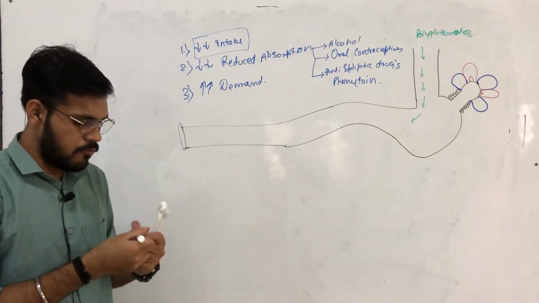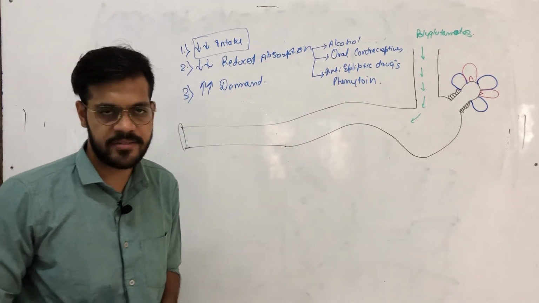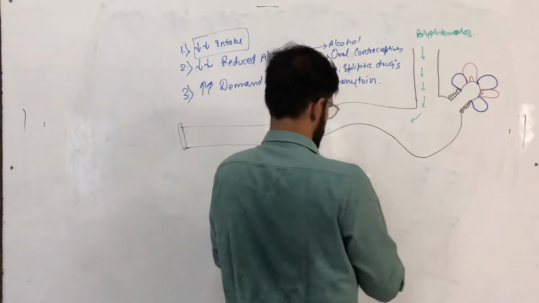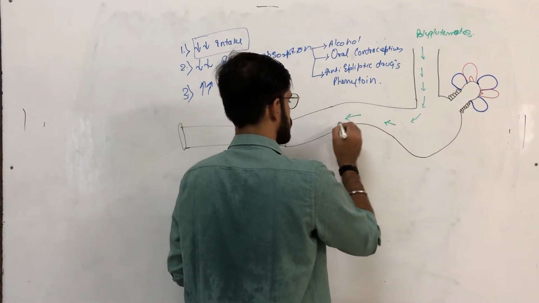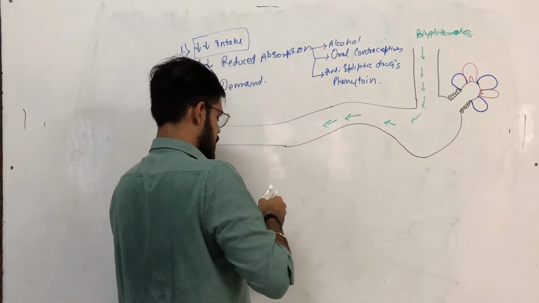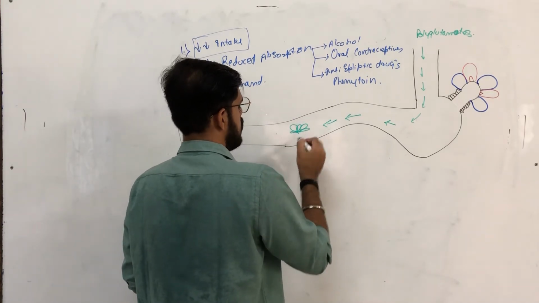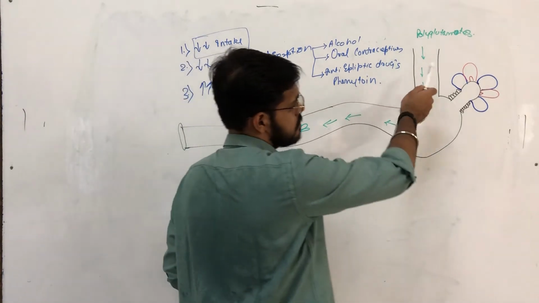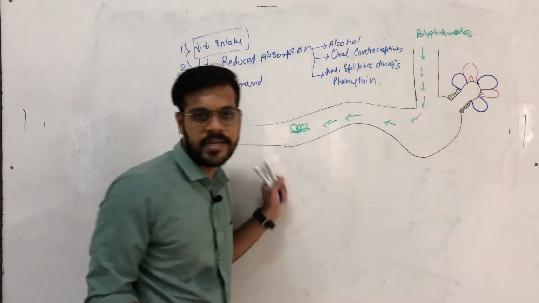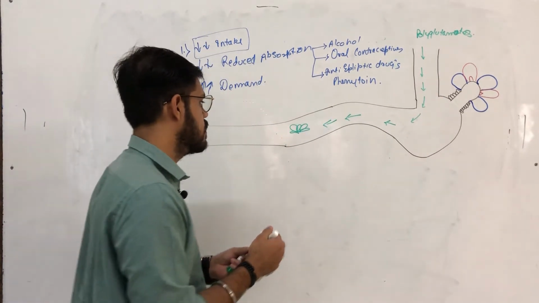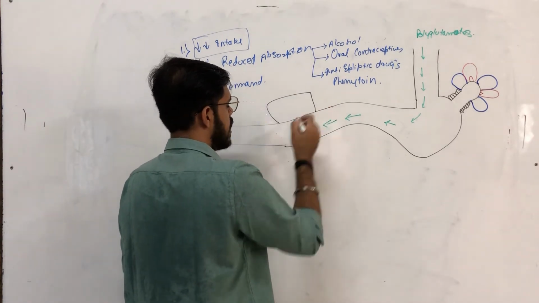Now, we will see how alcohol reduces the absorption of folic acid. Folic acid comes here to the jejunum, and initially it is in the form of polyglutamates. Folic acid is present in nature as polyglutamates, and they are not absorbed by our body, as they are polar compounds.